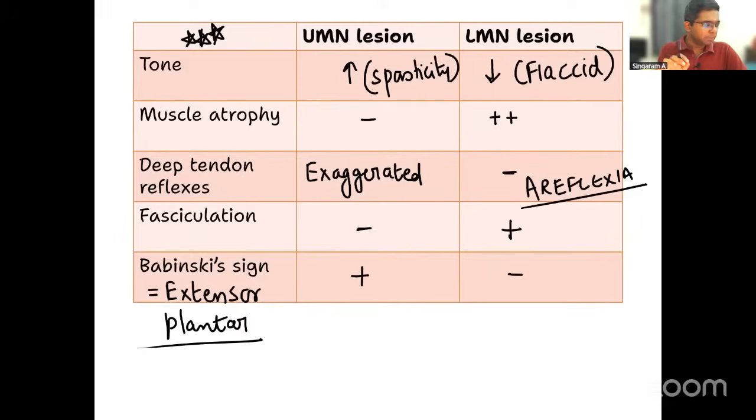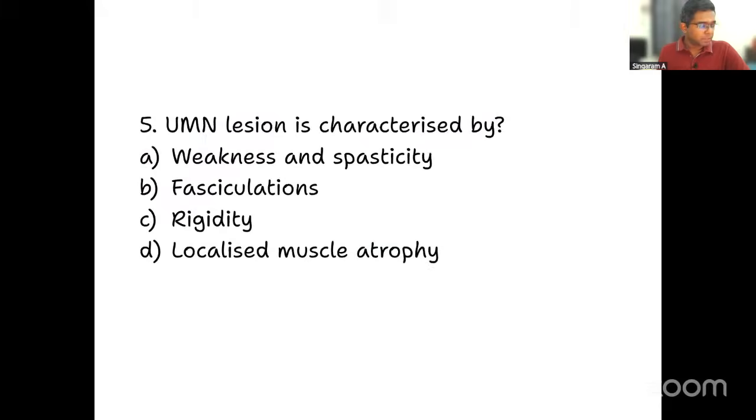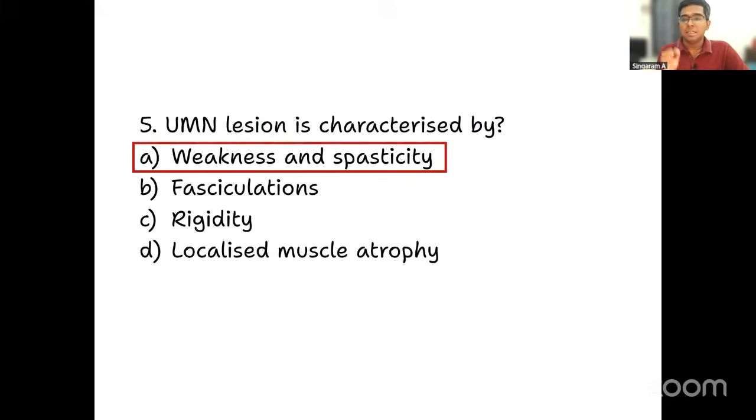So this difference between UMN and LMN is asked in multiple ways in your exam. Even when you solve clinical questions, you have to make use of this table of differences and analyze the question. So with all this discussion, what is the answer? Some of you have already answered it. Yes, very correct. It is weakness and spasticity. Weakness is a very non-specific term; it can be a UMN type or an LMN type of weakness. But spasticity tells you it is a UMN type of weakness. Fasciculation and muscle atrophy are features of LMN type of weakness.